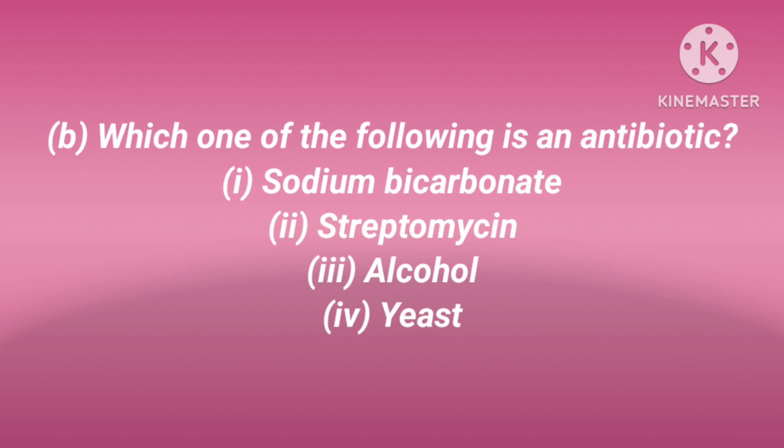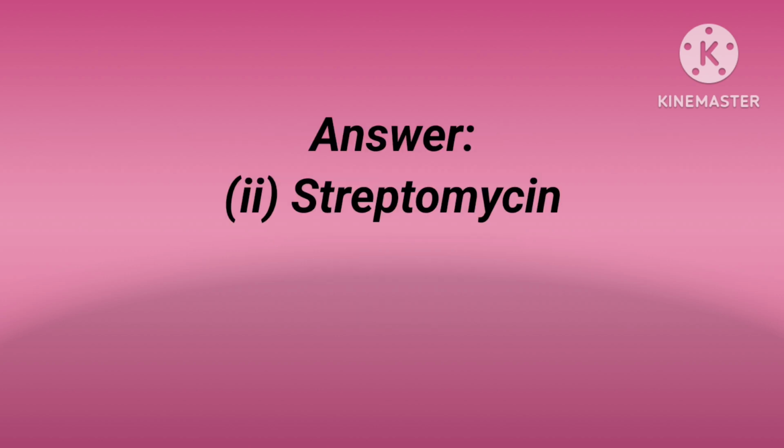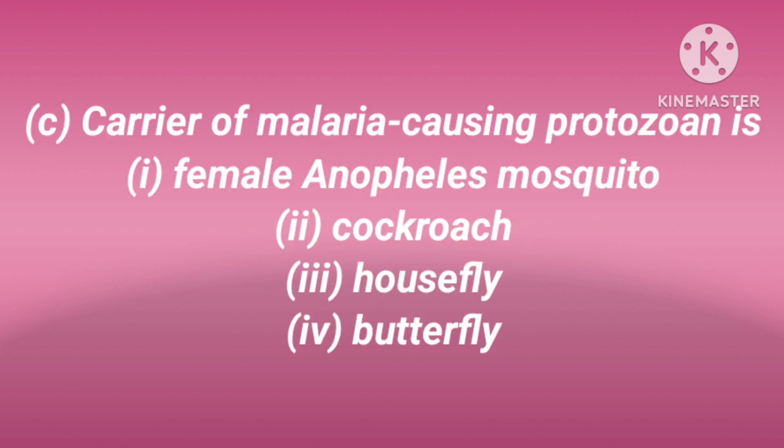You know that alcohol and yeast are not the answer. Then you have a doubt about streptomycin. Streptomycin is an antibiotic which is always given to a person who is suffering from a disease.